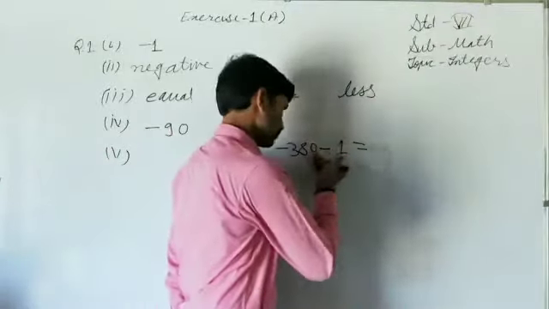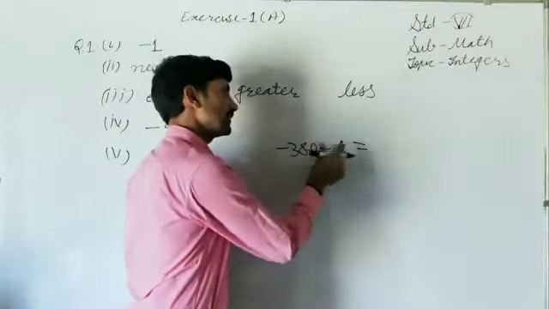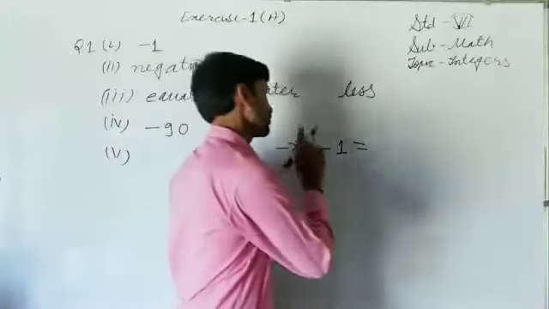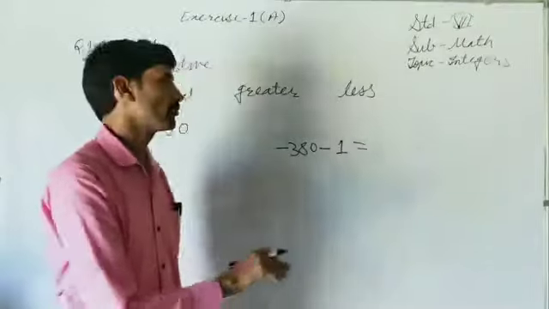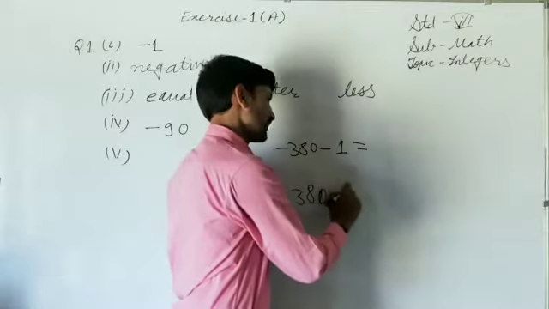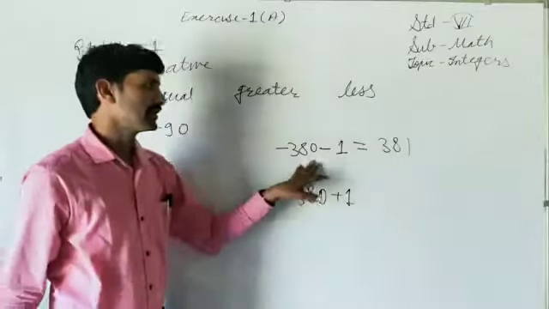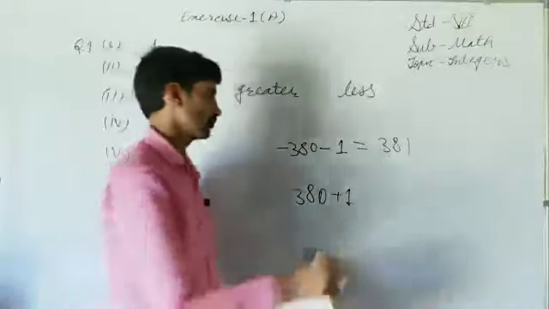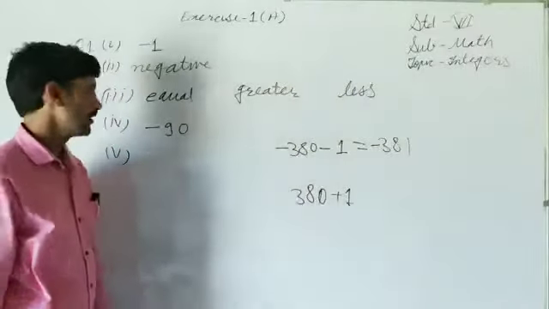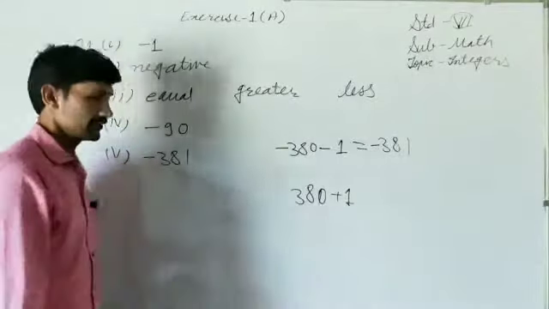So how we have to solve that type of mathematical expression, that also discussed earlier. This is minus 380, it is minus 1. Both are having same sign, so that's why they will be added. So what is their addition? Means addition of their absolute values. Absolute value of minus 380 is 380 and absolute value of minus 1 is 1. We have to add. It is 381. If sign is same of both the integers, the sign will be that. So minus sign is of both the integers, so sign also will be minus of their sum. So minus 381 is predecessor of minus 380.